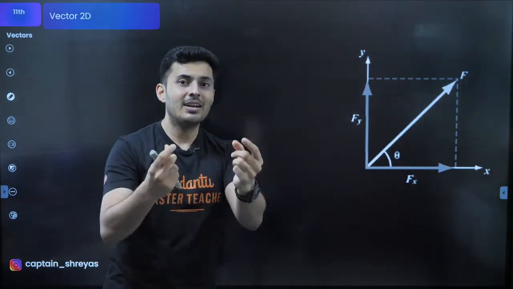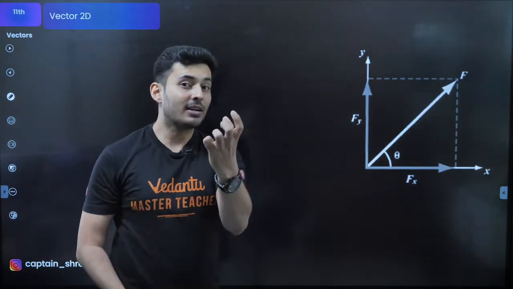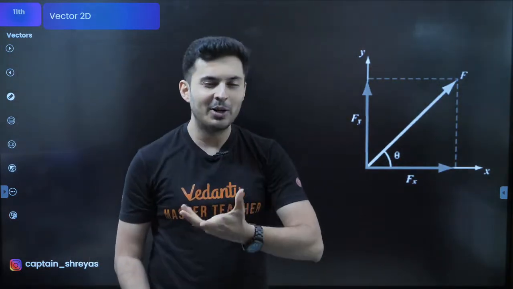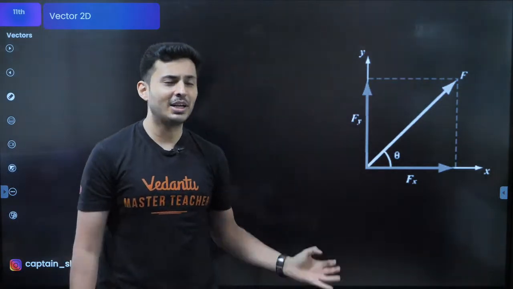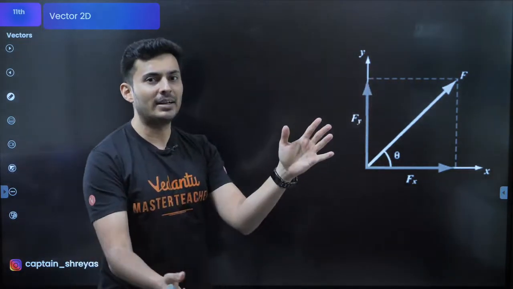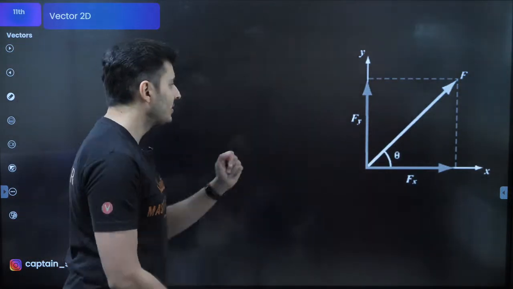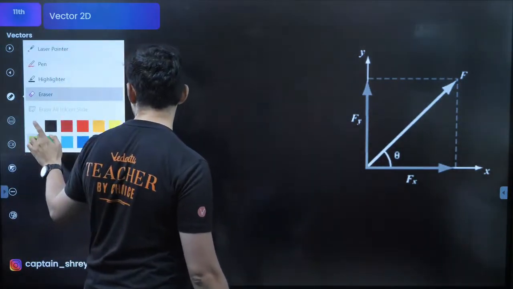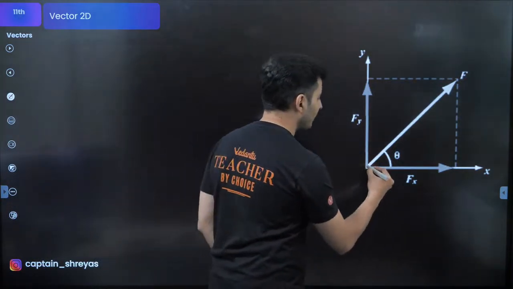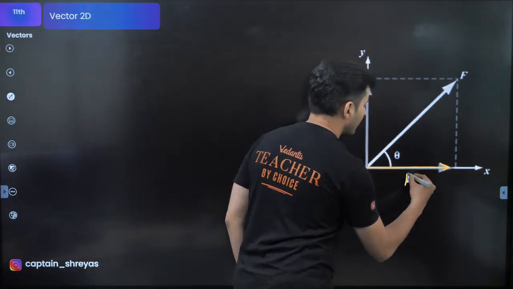Component is nothing but a part of something. Like a car has components. You are also made of components. Any device has components. So any vector also has components. Something in x, something in y, something in z. These are the components. So this force will have certain components. Like you can see right over here, there is an x component.